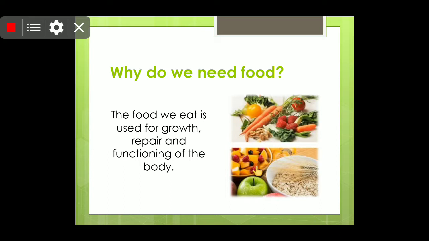Okay, and on the basis of what kind of food is eaten by the living organism, they are categorized as herbivore, carnivore and omnivore.